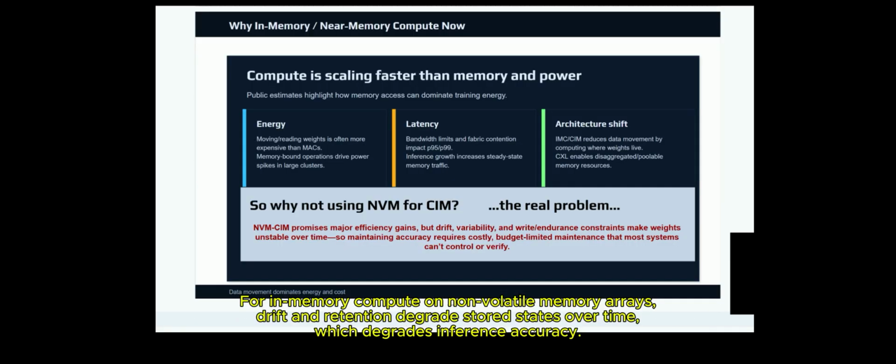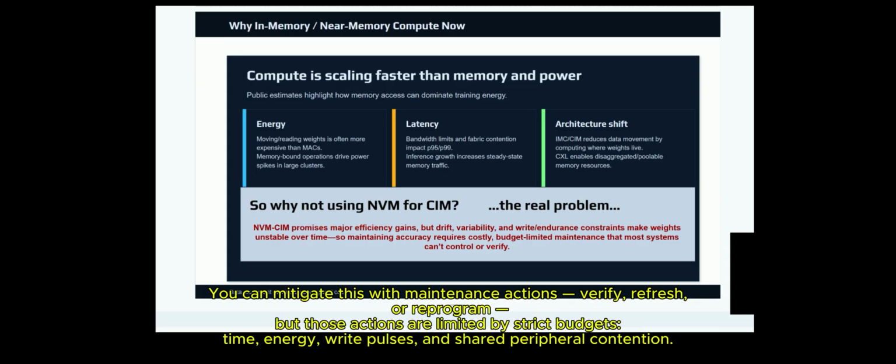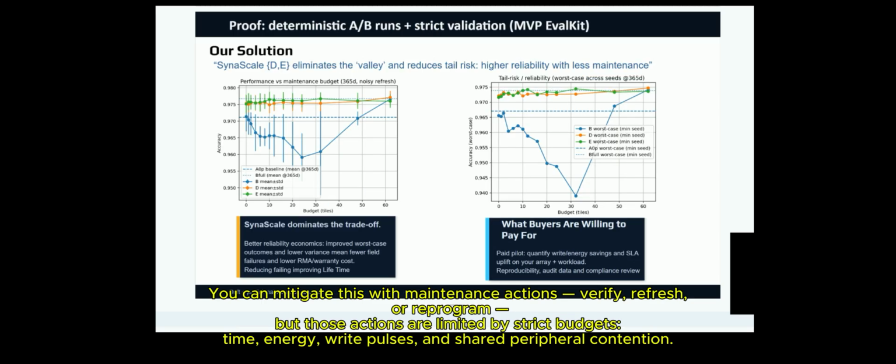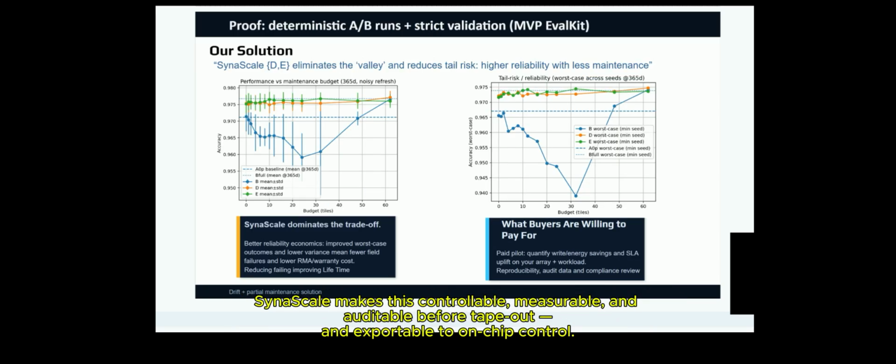For in-memory compute on non-volatile memory arrays, drift and retention degrade stored states over time, which degrades inference accuracy. You can mitigate this with maintenance actions: verify, refresh, or reprogram. But those actions are limited by strict budgets: time, energy, write pulses, and shared peripheral contention.